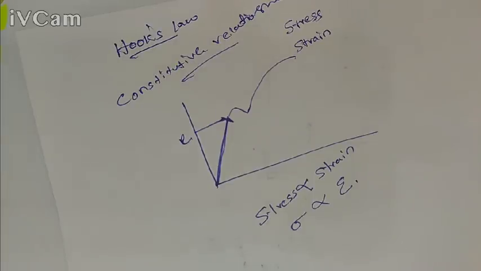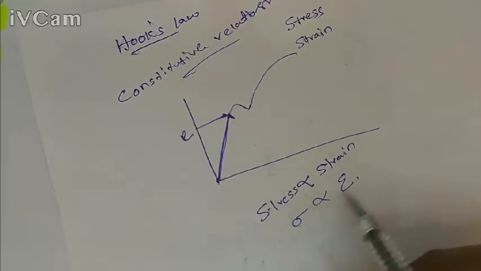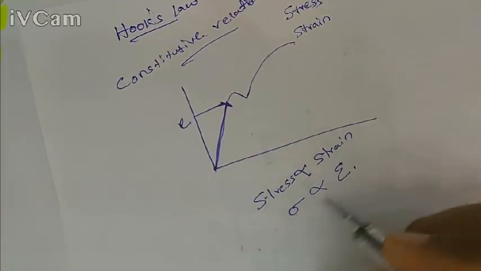So for a linearly elastic isotropic material, this is Hooke's law. Stress is directly proportional to strain, on its own, is not Hooke's law. According to Hooke's law, for a linearly elastic isotropic material, stress is directly proportional to strain. That is Hooke's law. To remove this proportionality, we can multiply by a constant.